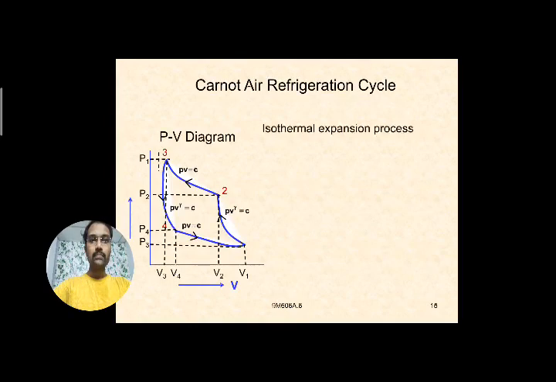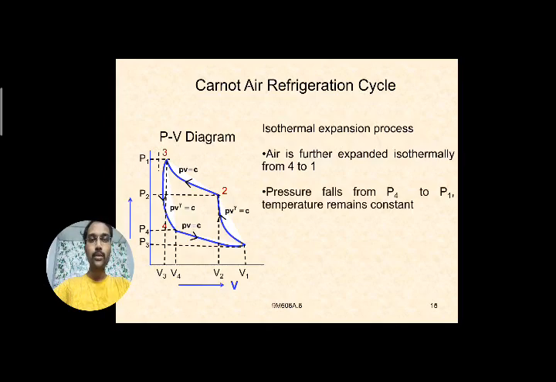Next, the last process, 4 to 1. Here if you observe, it is an isothermal expansion process. Again, what is happening here, the air is further expanded isothermally from 4 to 1. During this process, from the PV diagram, the pressure further falls from P4 to P1, and if you observe the temperature, it is an isothermal process, so the temperature remains constant, and volume increases from V4 to V1.